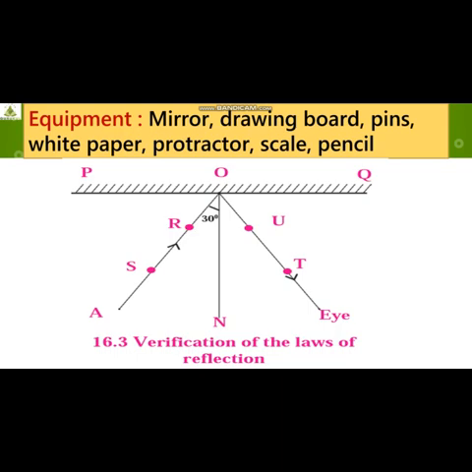If you observe closely after carrying out this experiment, you will understand one thing: the angle of incidence is equal to the angle of reflection. This is the law of reflection that we have learned, the very first law. When you measure the angle of incidence as 30 degrees, the angle of reflection is 30 degrees. If it is 45 degrees, then 45 degrees. For 60 degrees, it is 60 degrees.